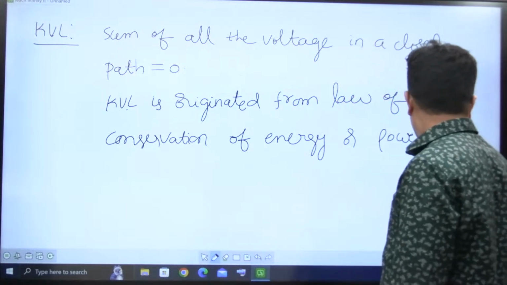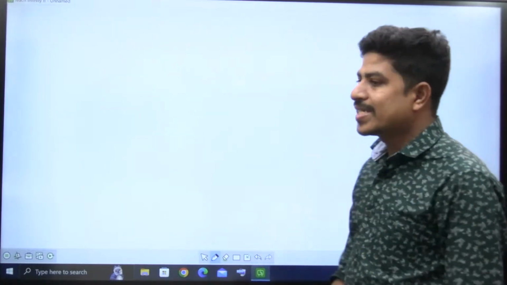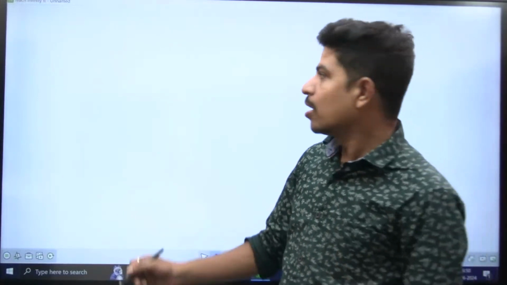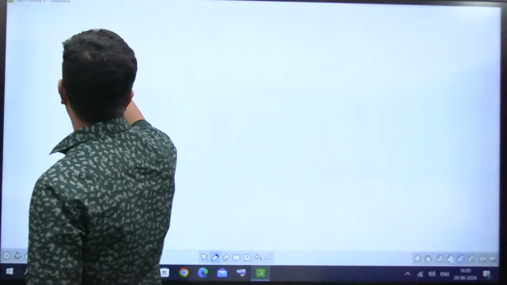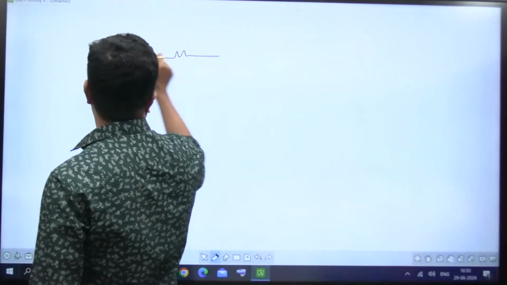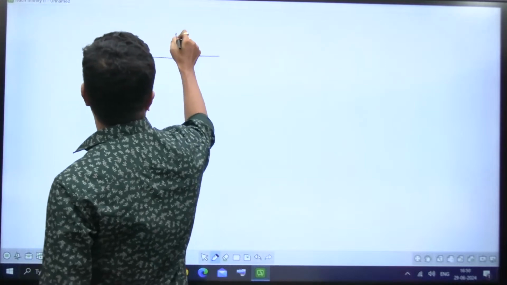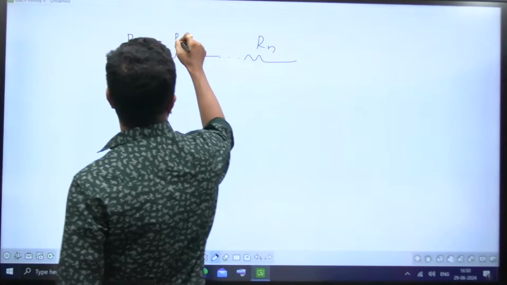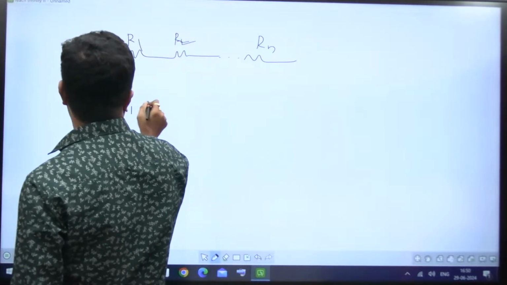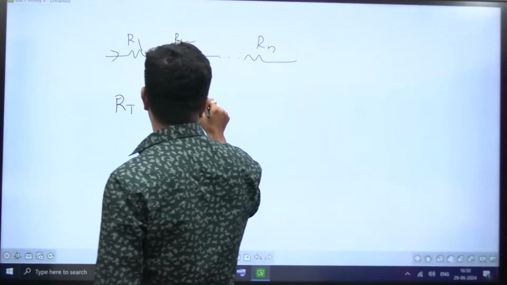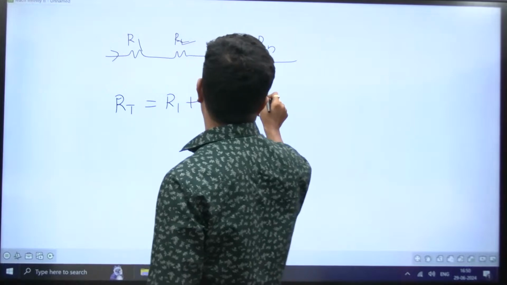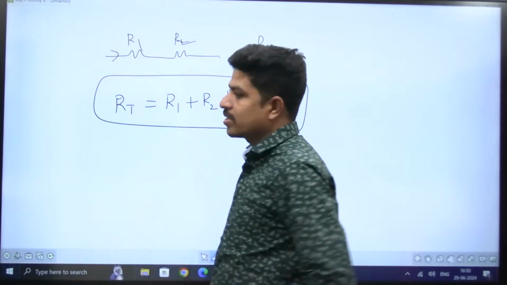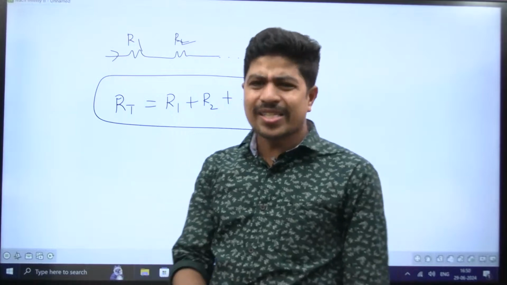Now let's talk about series combination and parallel combination of resistances. This is the last explanation. After that, I'm going to enter into the questions. Series combination: when some resistances are there in series, this is R1, this is R2, and so on. If you have n resistances in series, then total resistance RT is equal to R1 plus R2 and so on up to Rn. Very simple, you all know that.